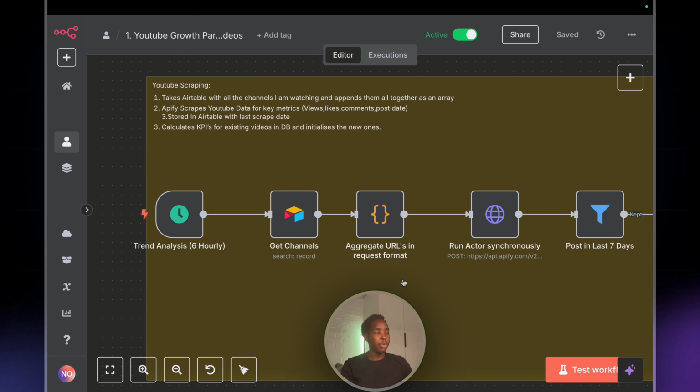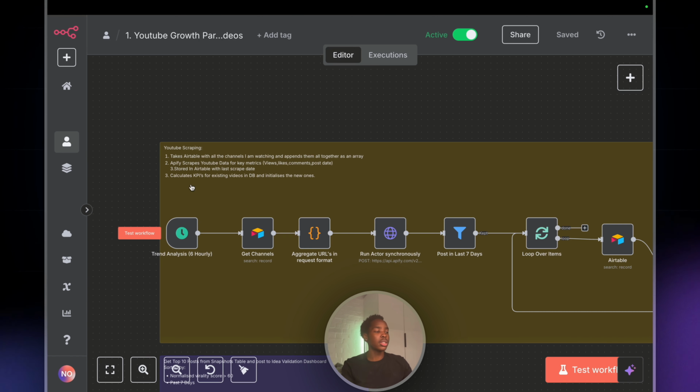So we calculate KPIs for existing videos in the database, and we initialize new ones. Since this trend analysis scenario works every 6 hours, it will sometimes pull in the same videos, right? But we still want to keep those videos because we want to work out the deltas, the change in views, and the view per hour rate, because that's a bit of a better indication of how the video is performing and the virality score of that potential post idea.